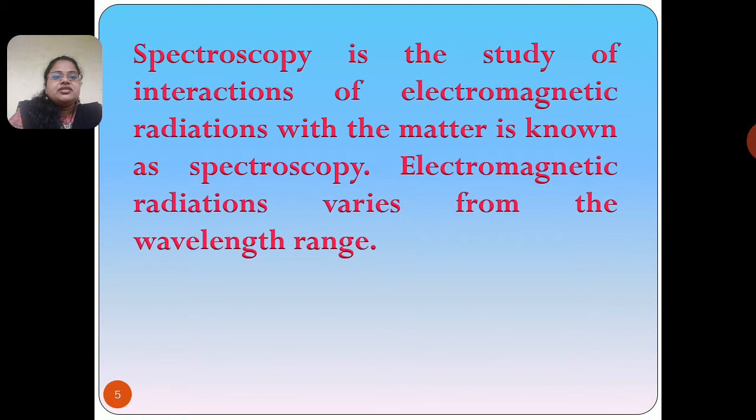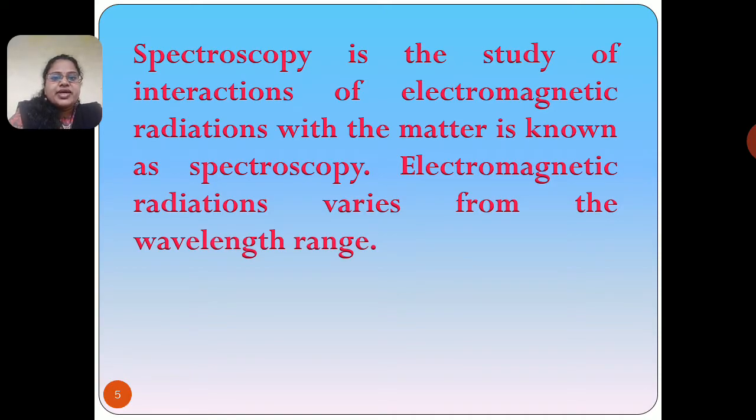Spectroscopy. So, what is meant by spectroscopy? Spectroscopy is the study of interaction of electromagnetic radiation with matter. When various kinds of electromagnetic radiations interact with different kinds of matter, the study of all these interactions is known as spectroscopy.